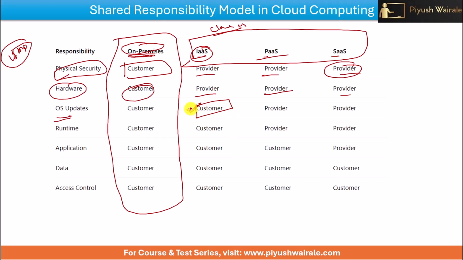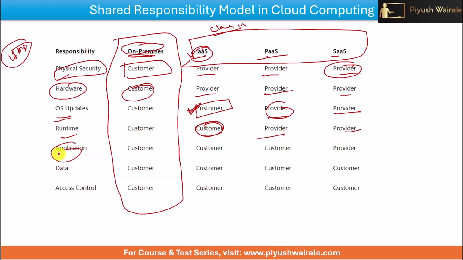If we are using infrastructure as a service, the customer is responsible for managing the OS update here. In the case of platform and software, we don't have to worry about that. The provider will take care of this. Also runtime. The runtime issue basically depends on the customer. It's the responsibility of the customer. But for PaaS and SaaS, you can see it's the responsibility of the providers here.